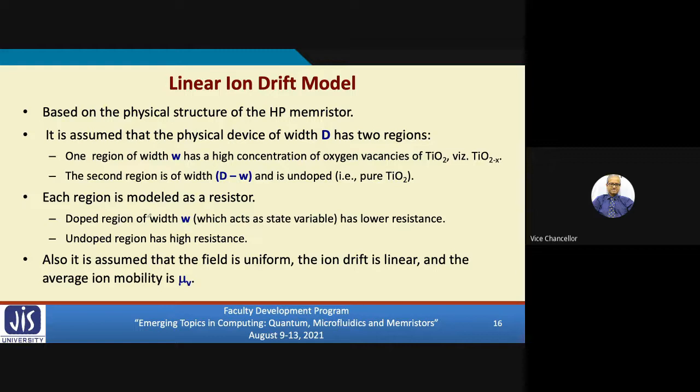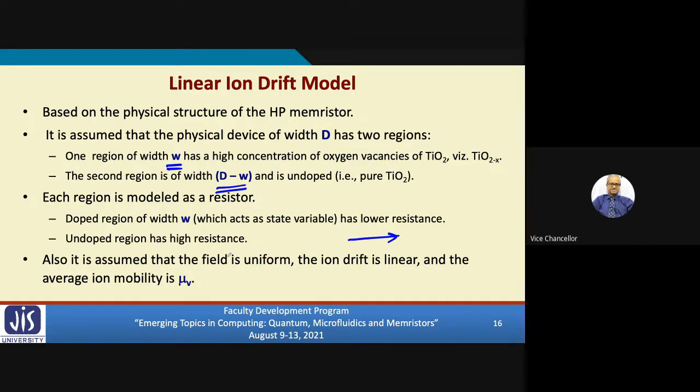This was, as I said, the structure of the memristor which was proposed by HP. So here we assume that the physical device has two regions, which I already showed in the diagram. I'll show it again in the next slide. One region has low resistance because of oxygen vacancies, and the second region has high resistance. And another thing, in this model, we say that the oxygen vacancies are moving around.